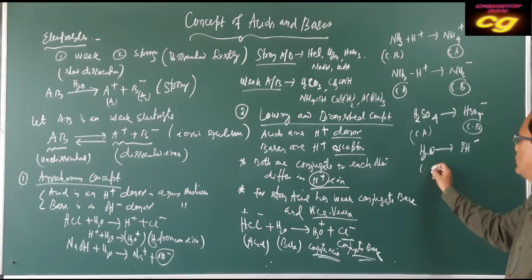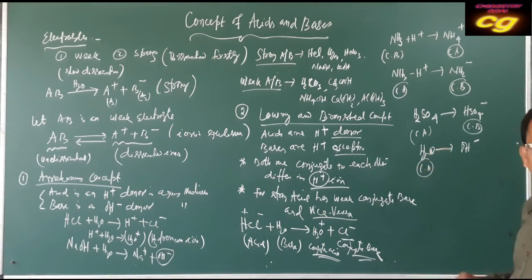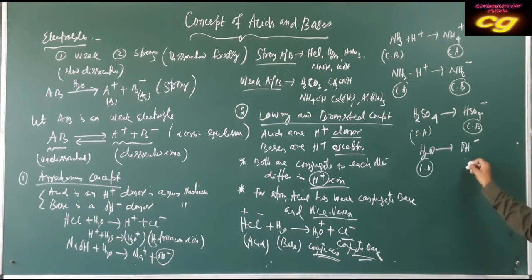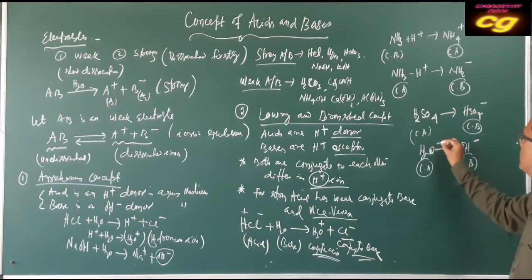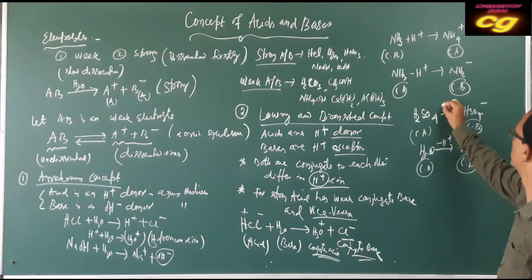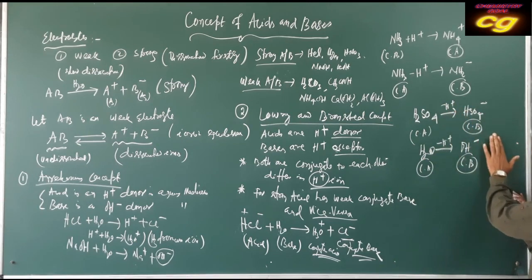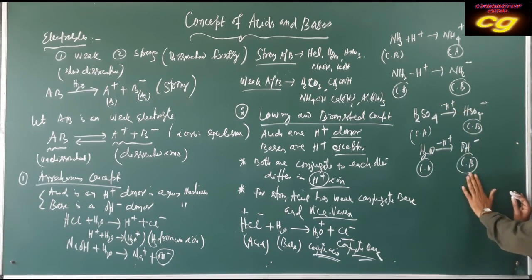So it is the conjugate base. Just minus H plus. After losing H plus, conjugate base.